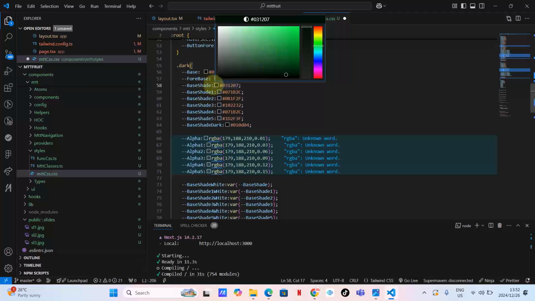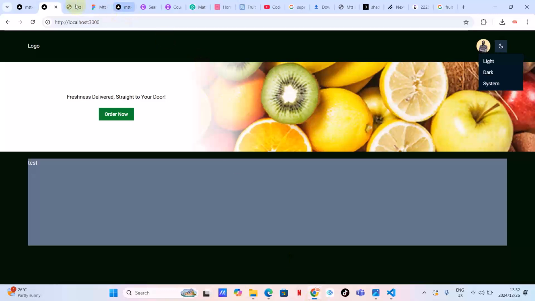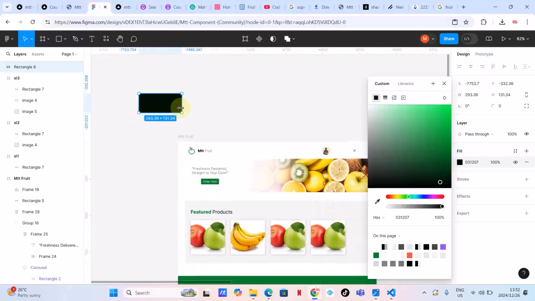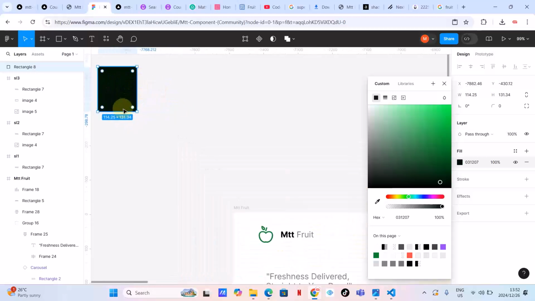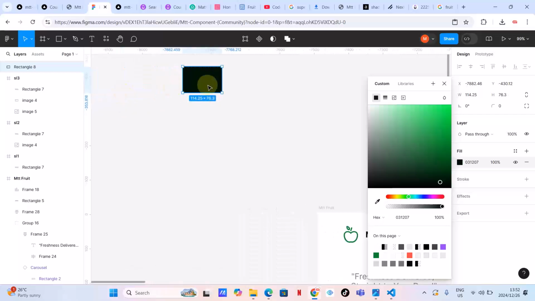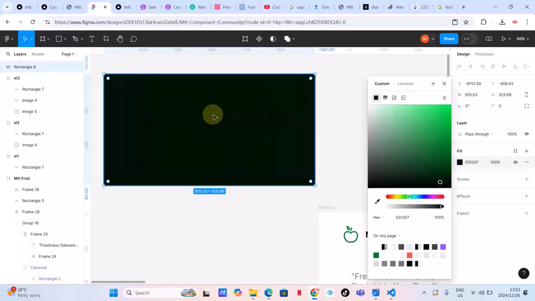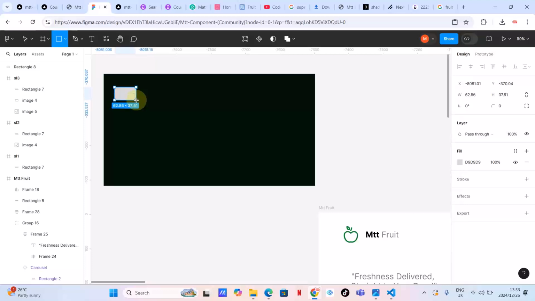Let's see, 1 2 3 4 5 6. I need to create different shades of this, but 6 of them. Check here, guys. This is what I'm going to do. And these shades, I would like to believe, will be on top of this dark in most cases. So what I'm going to do is this.